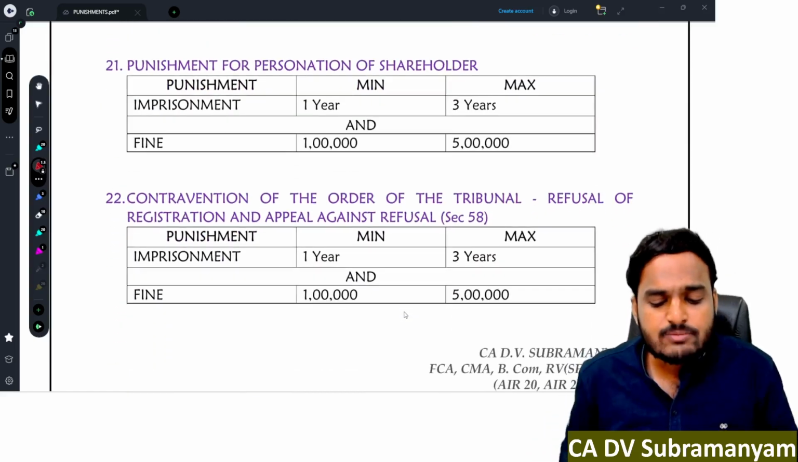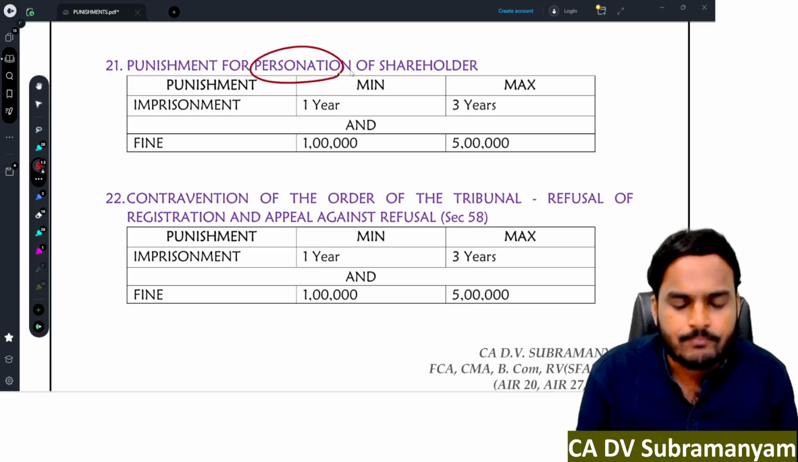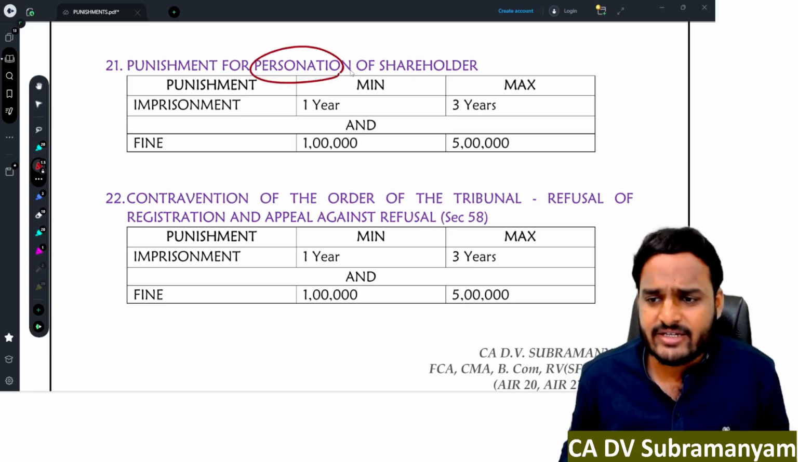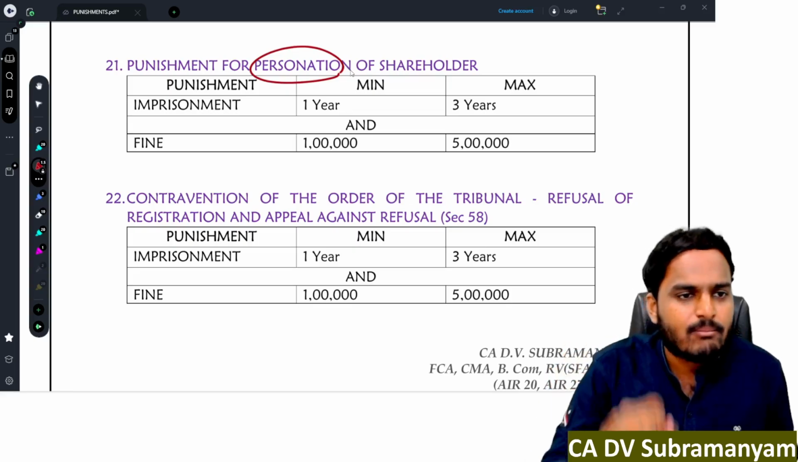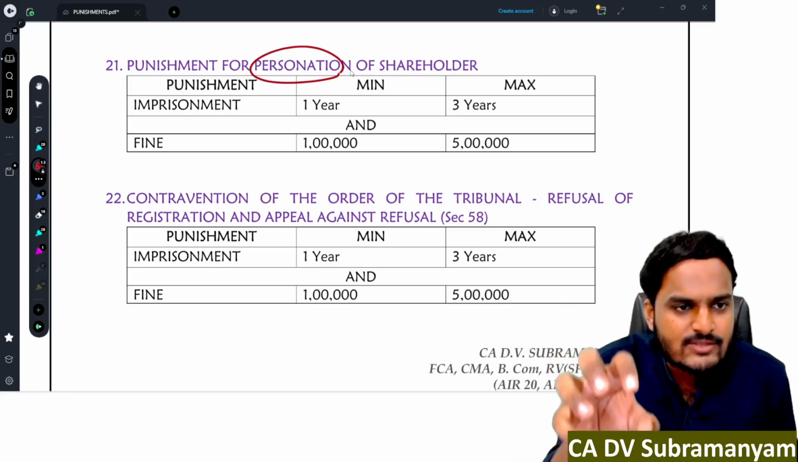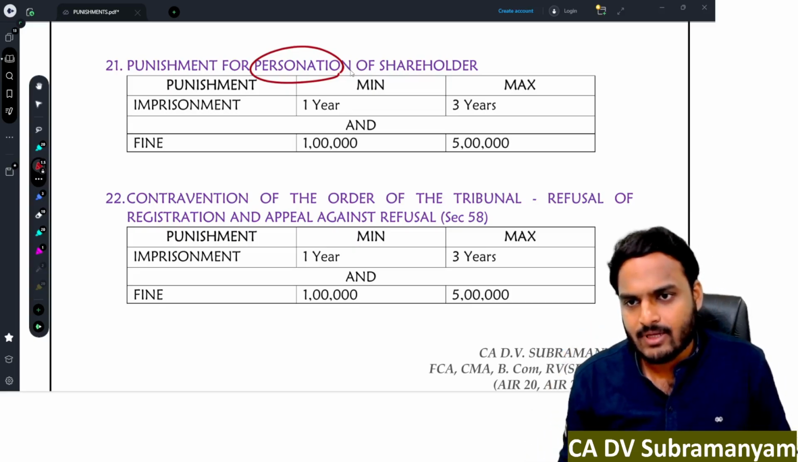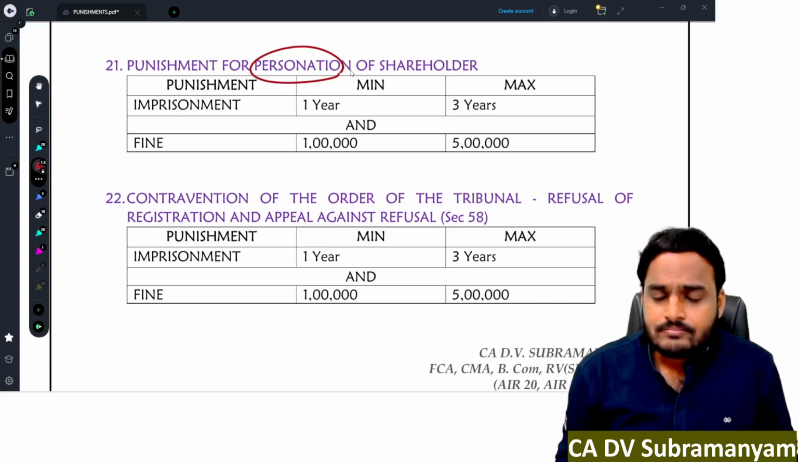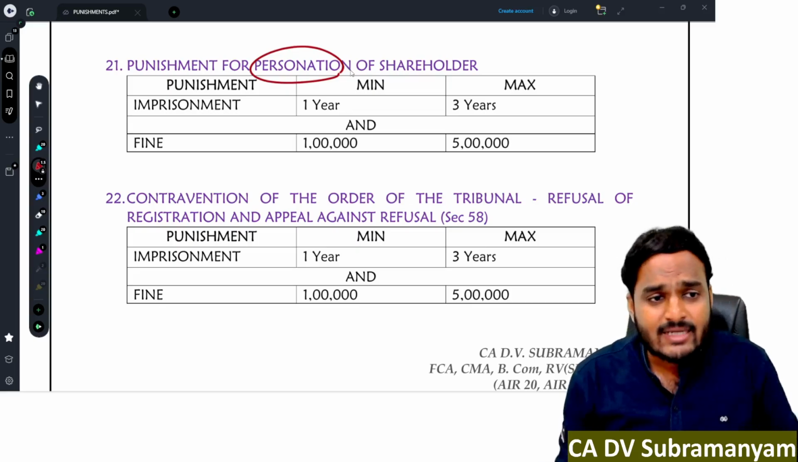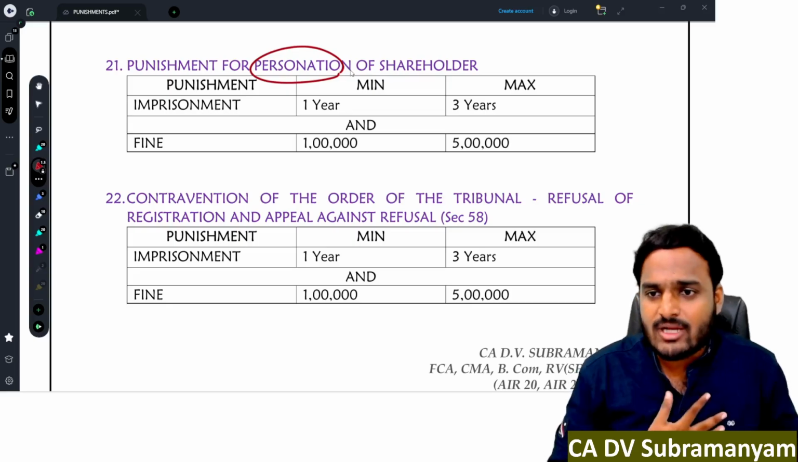Next one, punishment for personation of shareholder. Personation means changing the identity. Suppose you are the real member of the company, you are holding 1,000 face value of securities. You are holding 1,000 securities in that company. One day I went to the company and I'm acting as if I'm the member of the company. Actually, I'm not the member.